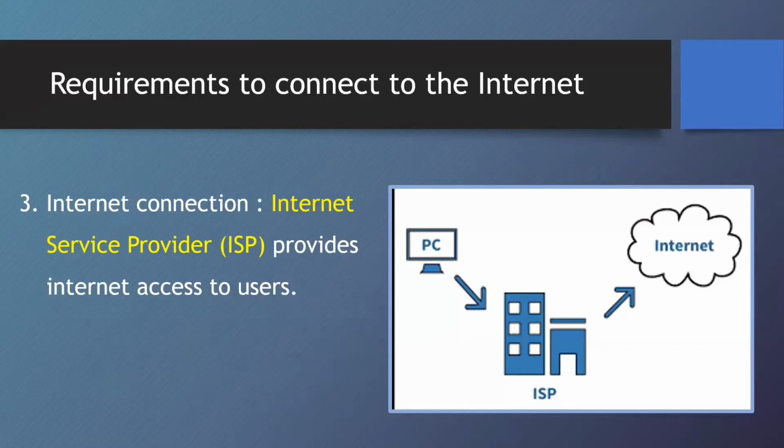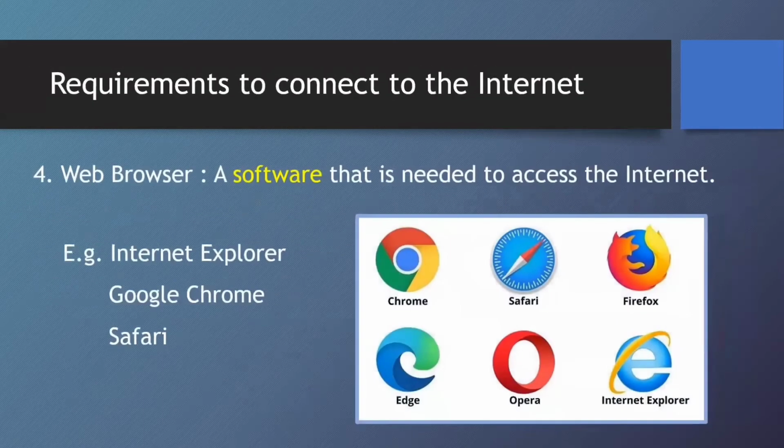All right. The next one is a web browser. So now we have a router, a modem, and an internet connection. The next one is the software that we need to connect to the internet. And what do you call that software? A web browser. It's an app or software that is needed to access the internet. You might know most of these web browsers. These are some examples. We have Internet Explorer, which comes as default when you have a Microsoft Windows operating system. The latest version is IE 11. So that's about Internet Explorer.